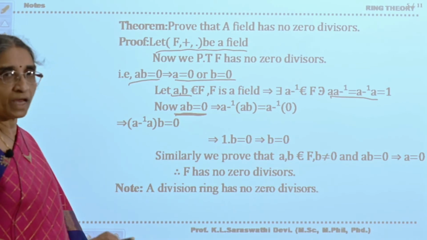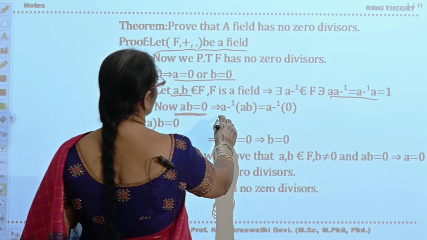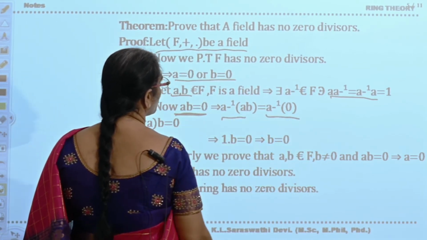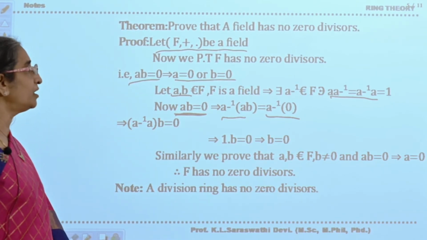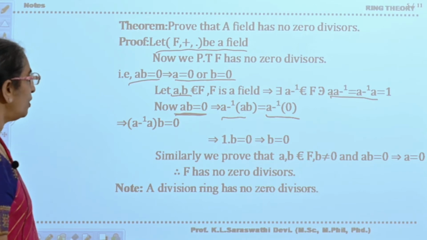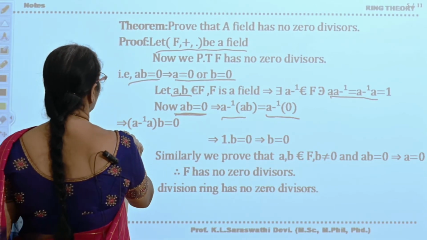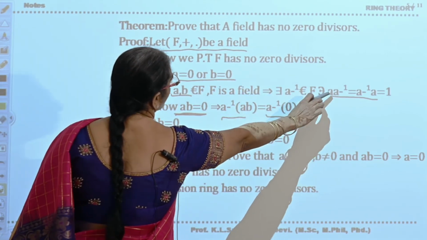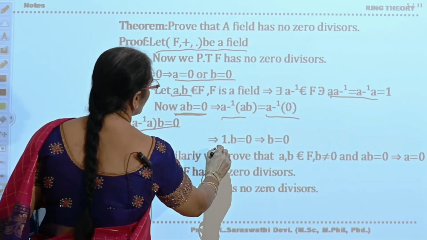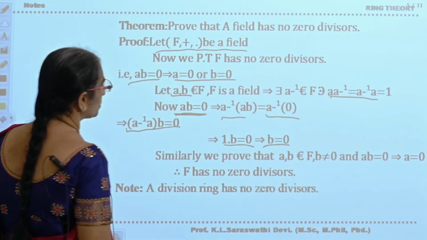Multiply on both sides: a inverse times ab is equal to a inverse times 0. But from the properties of a ring, a inverse times 0 is equal to 0. This you can write as (a inverse times a) times b equals 0. But a inverse times a is equal to 1. So 1 times b is equal to 0, that implies b equals 0.